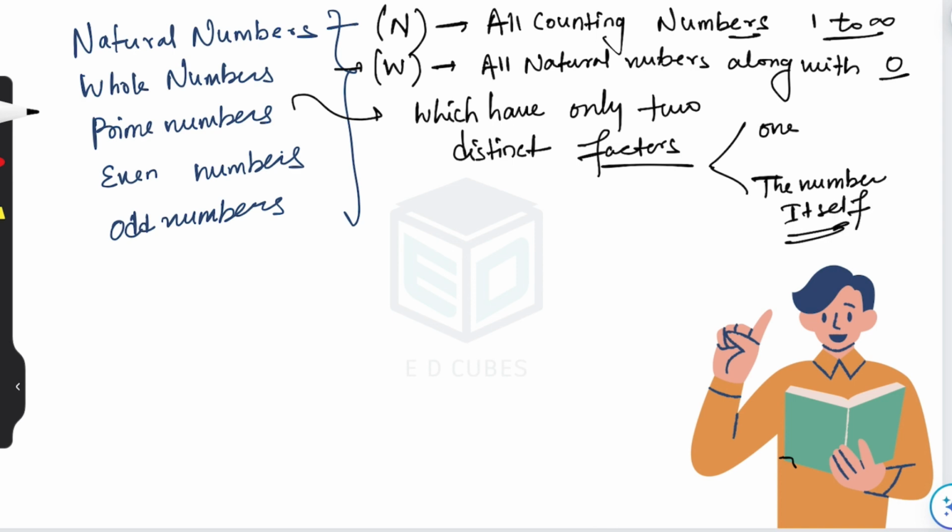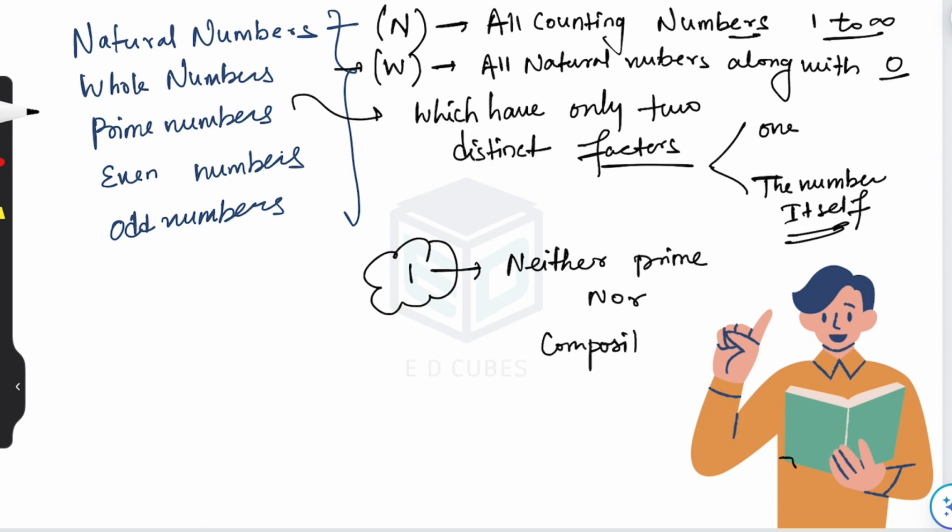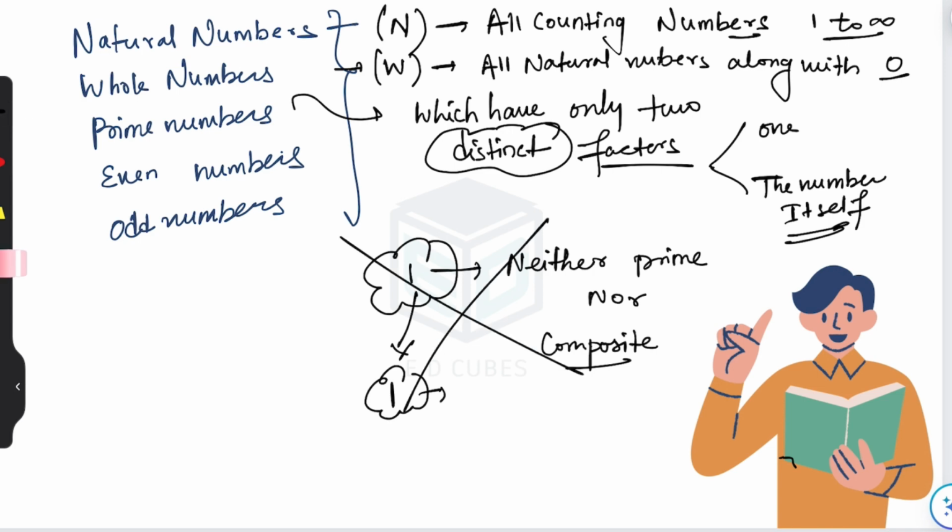Now here comes the number 1. 1 is neither prime nor composite. Why? Because 1 has only one factor, and that is 1. You must be saying that 1 is the factor and 1 divides itself as well. So there are two factors, 1 and 1, but those are not distinct, are not different, right? That's why 1 is not a prime number. Clear?